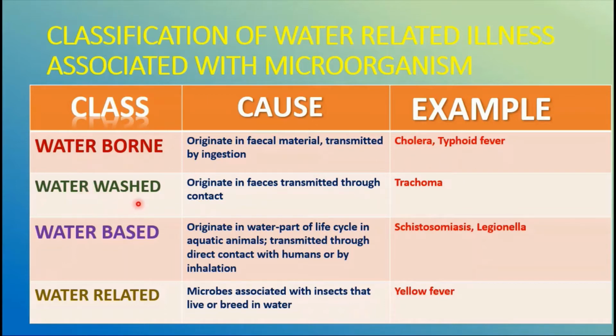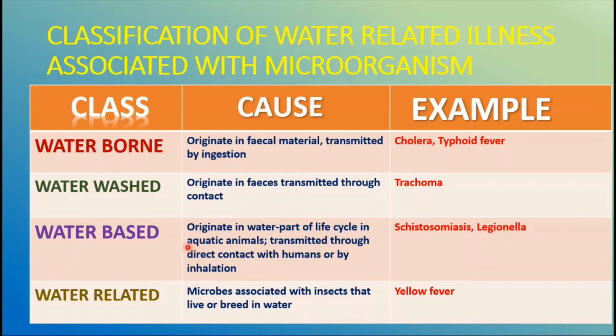Then coming to the water washed, these originate in the feces and are transmitted through contact. So improper washing and all those things lead to the second type of classification, that is water washed diseases. Trachoma is the best example of this one.